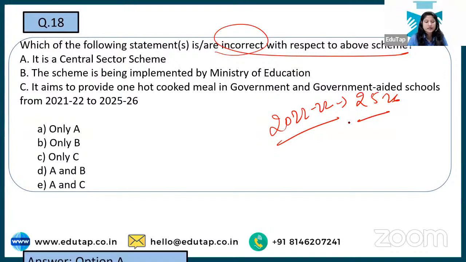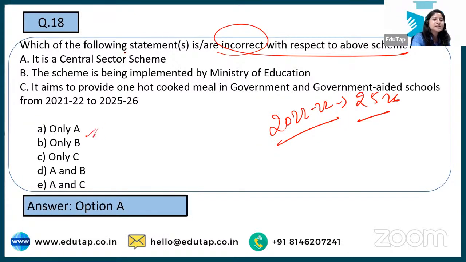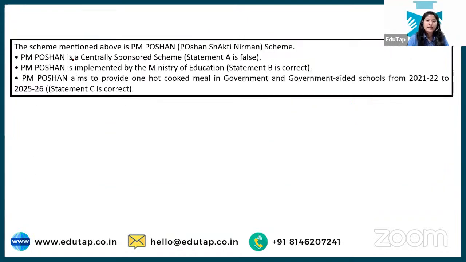And yes, the correct answer is option A, because this is not a central sector scheme, it is a centrally sponsored scheme where the center and state bear the funding in certain proportions. That depends on which state we are implementing the particular program in, right? This is the overview, and you need to know that it is centrally sponsored and implemented by the Ministry of Education.